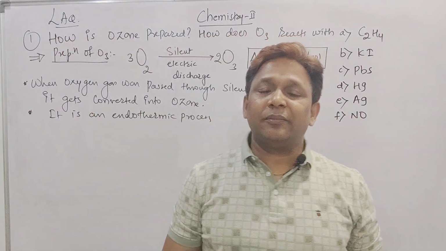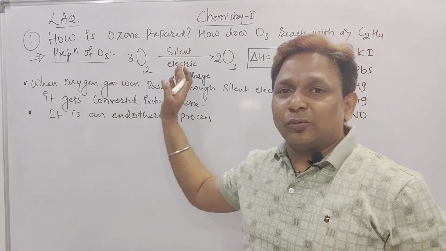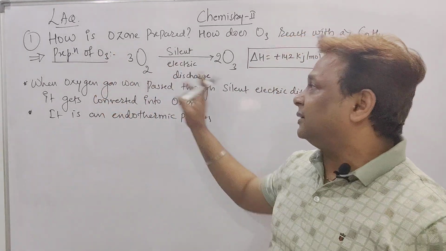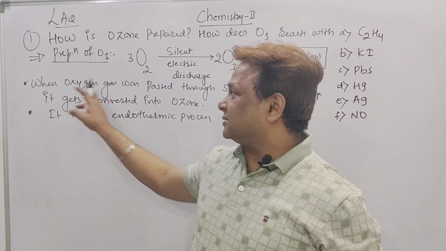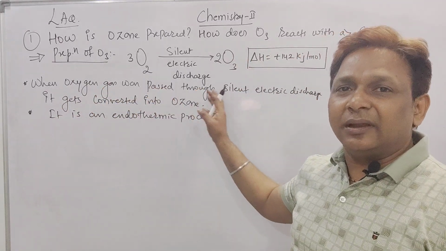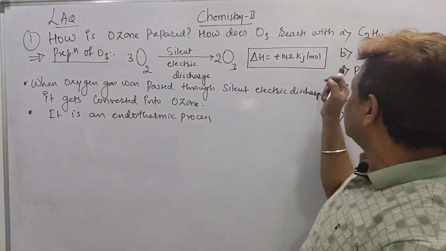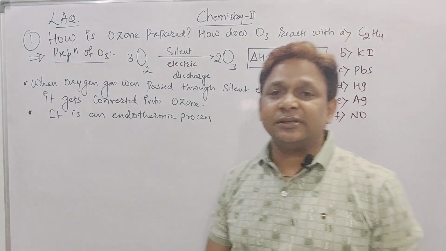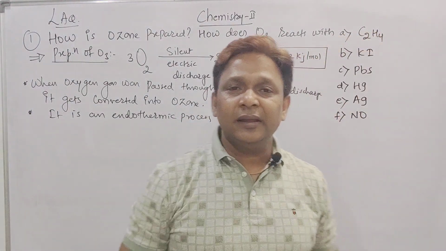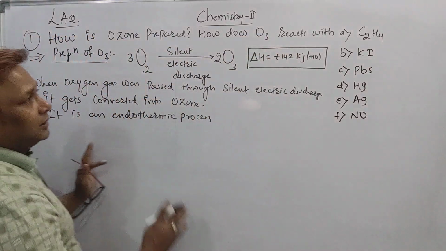How is ozone prepared? Ozone can be prepared by passing oxygen through a silent electric discharge. When oxygen gas is passed through silent electric discharge, it is converted into ozone, and the process has positive delta H, so it is an endothermic process. This is the first part, for which we get 2 marks.